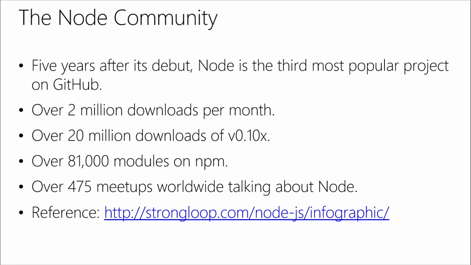It's probably a lot more than that now. Last major version release, 0.10, there was 20 million downloads of that. Over 81,000 modules on NPM. That means there's over 81,000 pieces of code that you can use in your application. That saves you time. Ideally. But of course I haven't seen any Node application use all 81,000.